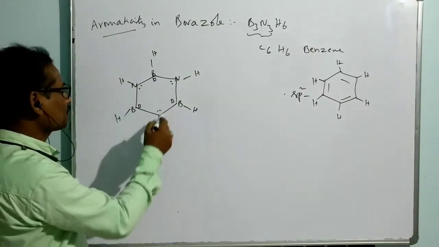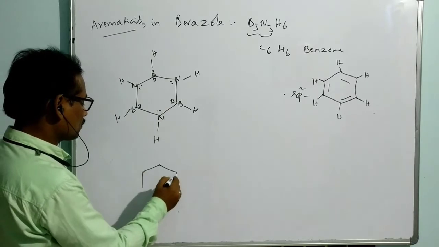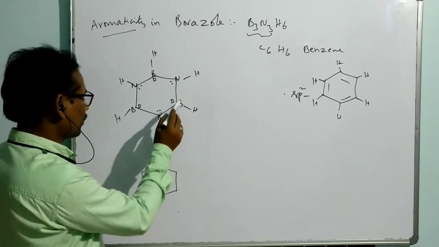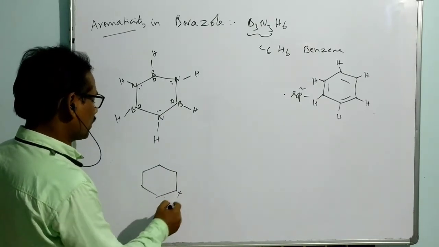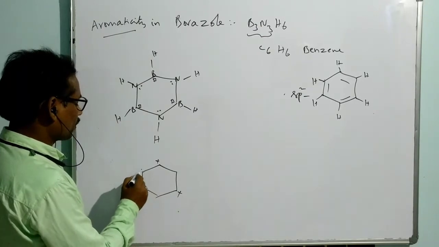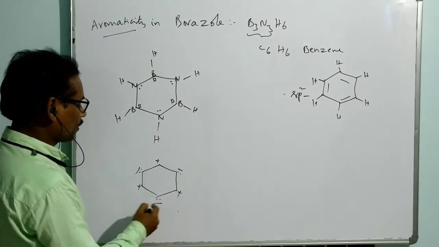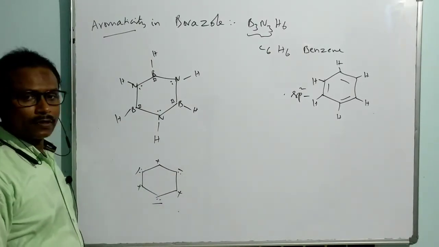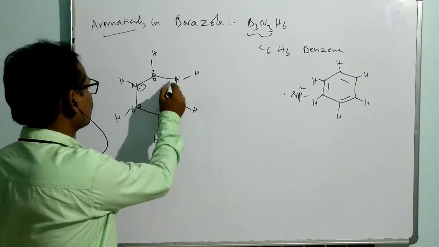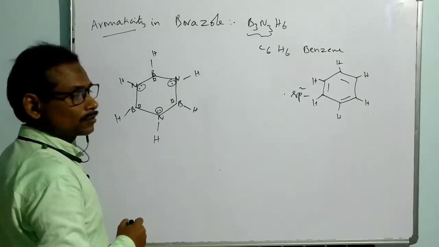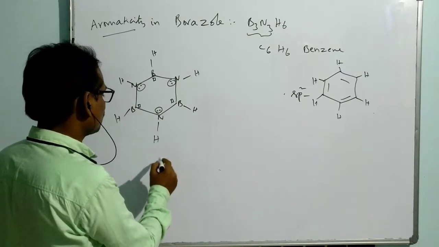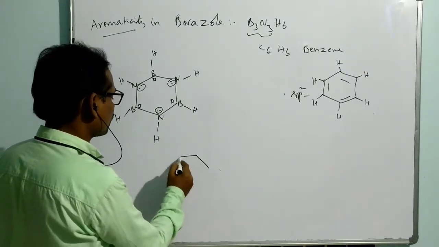Now we can take the system like this otherwise. Here you can take a vacant orbital only. It is something like a replacement: in place of boron, you can take boron, and here it is a lone pair. This kind of system. Then how many electrons will be there? In this we have 2 electrons, 2 electrons, and 2 electrons, and this one is a vacant orbital. So that means it is a system you can understand. It just appeared like this.